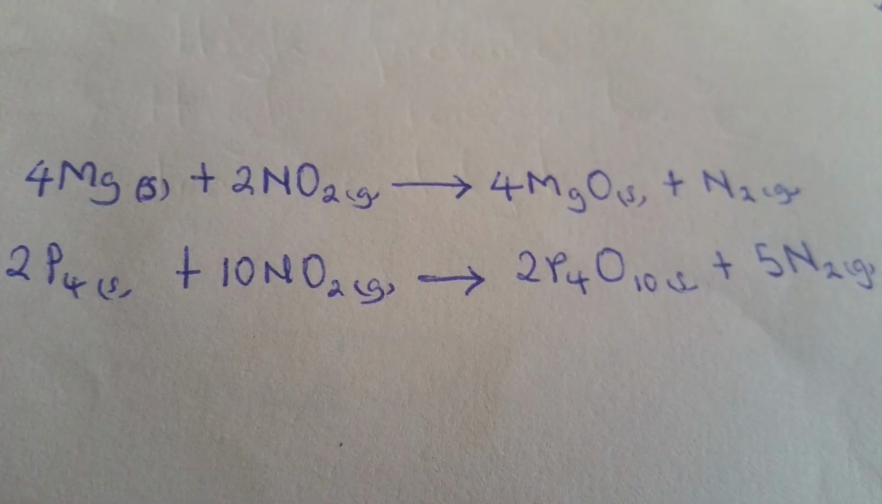For instance, when you have burning magnesium, burning phosphorus, burning copper, and so on, they produce the corresponding oxides of the metal due to the formation of oxygen from the decomposition of the nitrogen dioxide. Then secondly, the gas itself has some oxidizing ability.